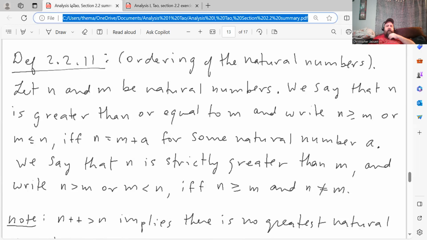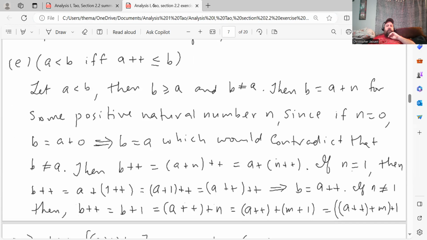I didn't read that part out, but the second part says, we say that N is strictly greater than M, and write N greater than M or M less than N, if and only if N is greater than or equal to M and N is not equal to M. So I'm just using that definition here. Where was I? So let A be less than B, then B is greater than or equal to A and B is not A.